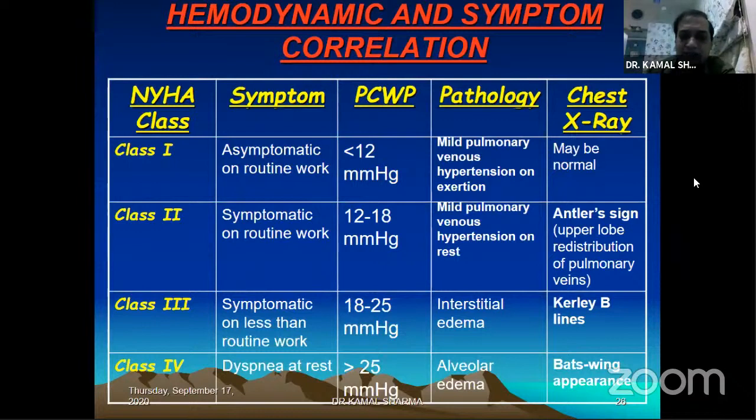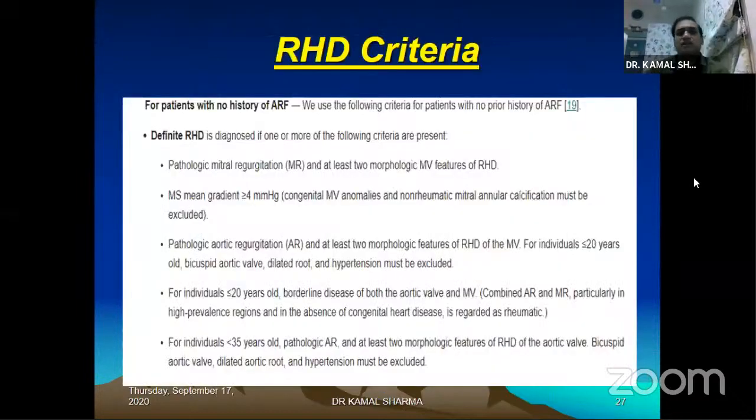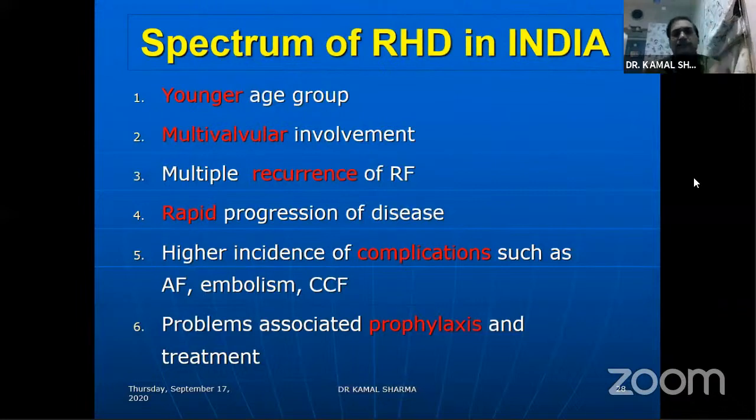So you can be asked anything. Bat wing, what do you expect the wedge to be? Patient is in PND, what do you think is the X-ray finding? Something like that. So we know the RHD criteria. I'll just skip that. So in the Indian setup, these are the certain things that we need to understand compared to the rest of the world.